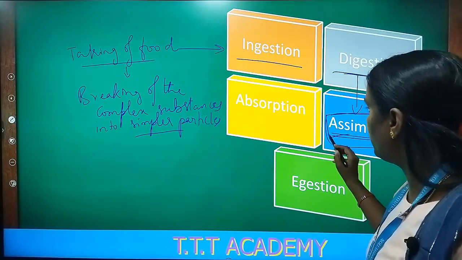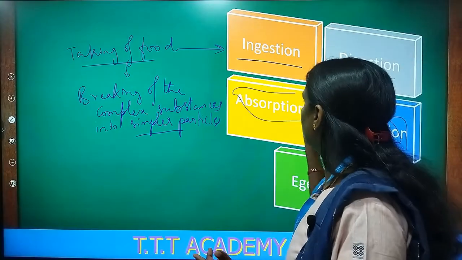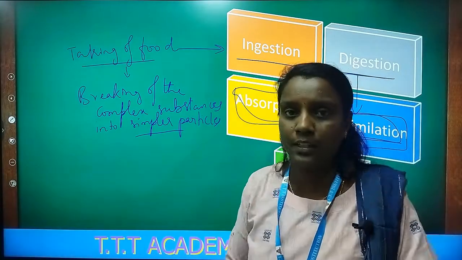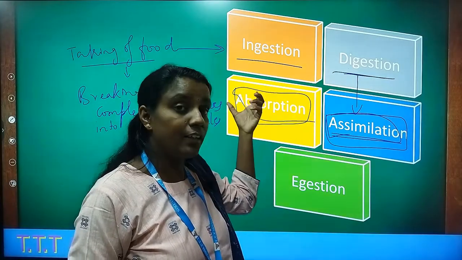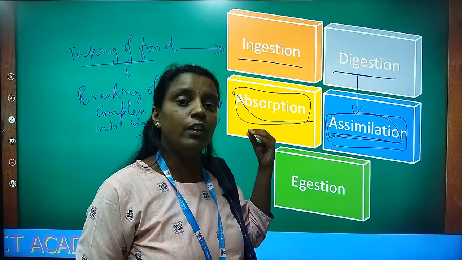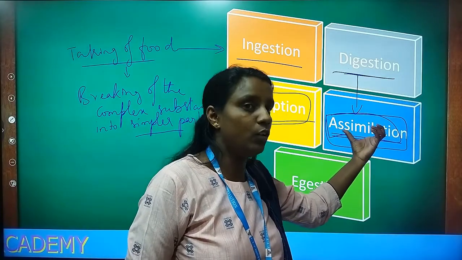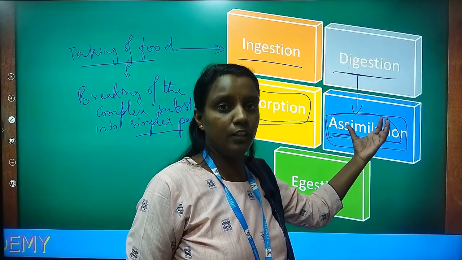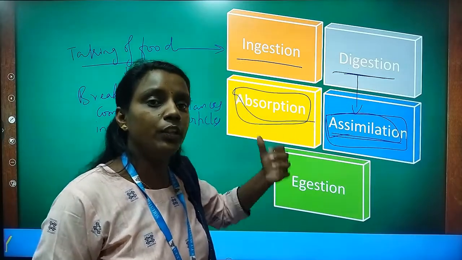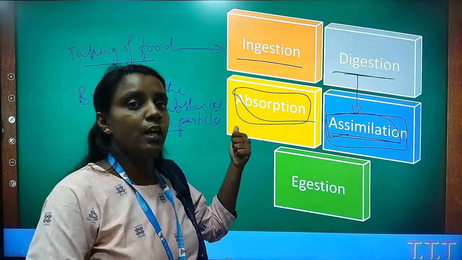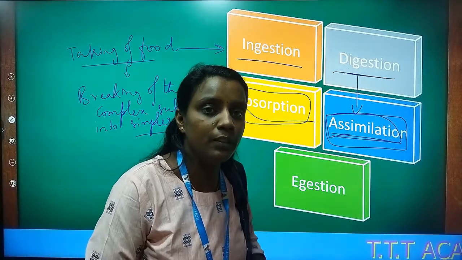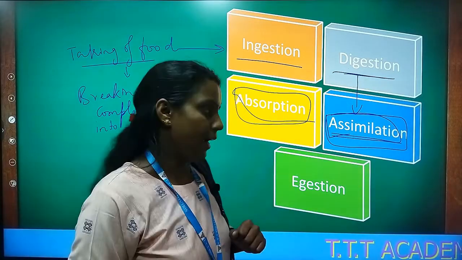Next, absorption. Once the food is stored, whenever there are activities in the body, they need energy. The stored digested food is converted into many forms and gives energy, that is, the body starts absorbing the energy and does the activities.